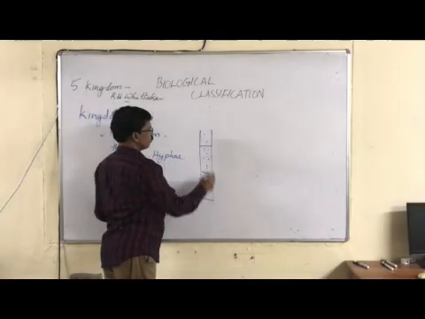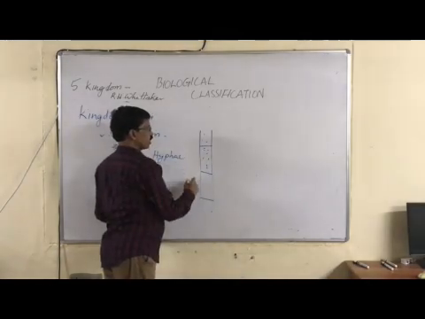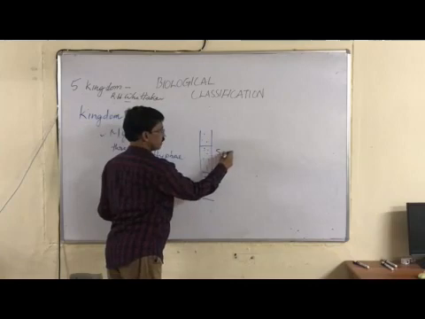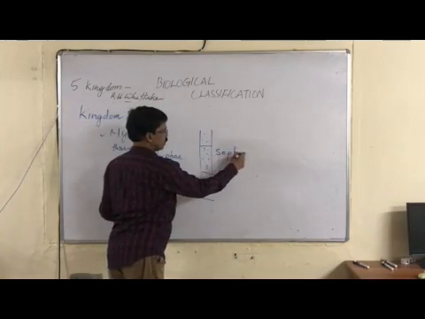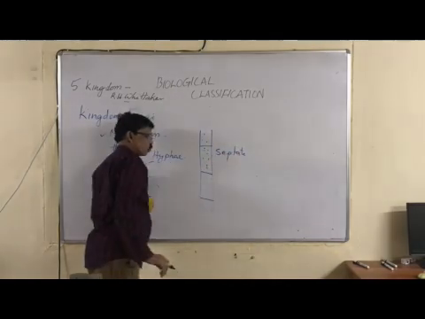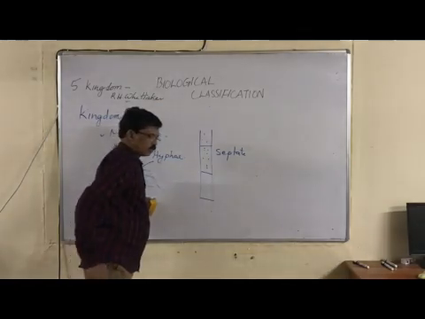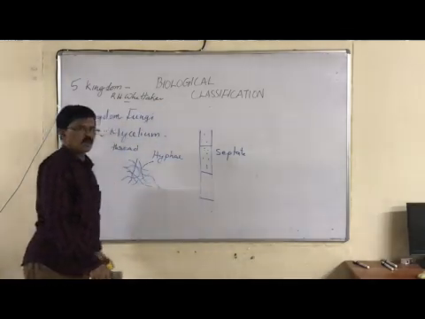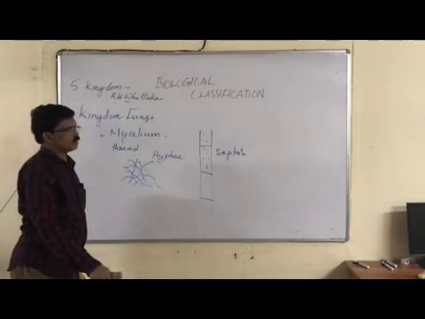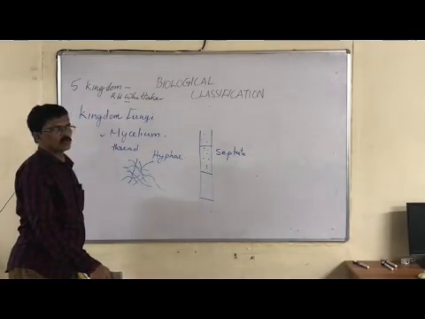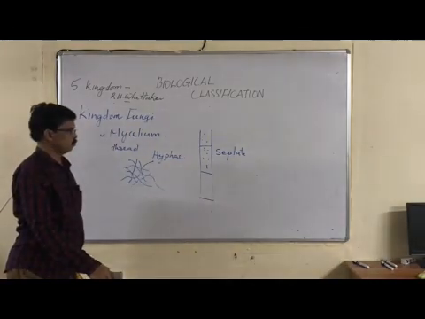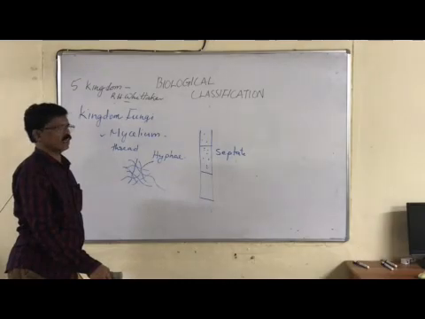So those with cross walls are called septate hyphae. So hyphae are two types: septate and aseptate. The aseptate hyphae with many nuclei are called cenocytic hyphae. That is another feature of fungi.